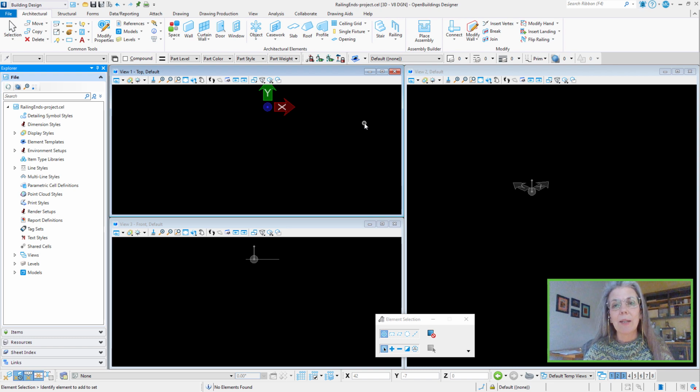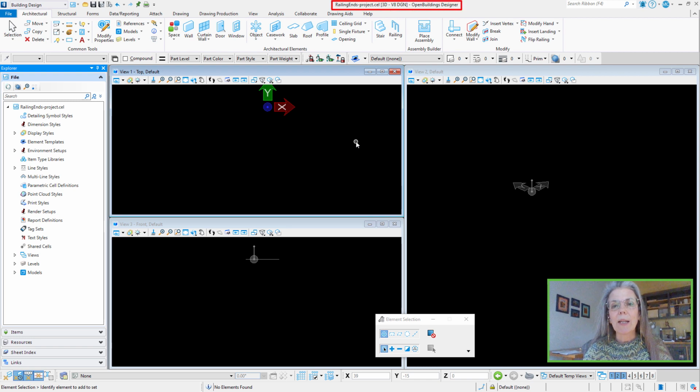Continuing with my kit of parts for railings, today I'm going to talk about ends for rails. Since rails are extruded from a 2D profile, they will always have a flat or cut-off end at the start and finish of the railing. Of course, you may want something different on the end of a rail cap or handrail, and for this we will use a 3D cell.